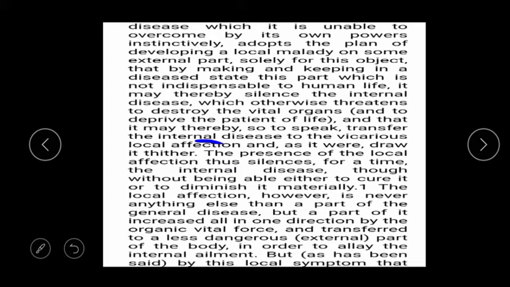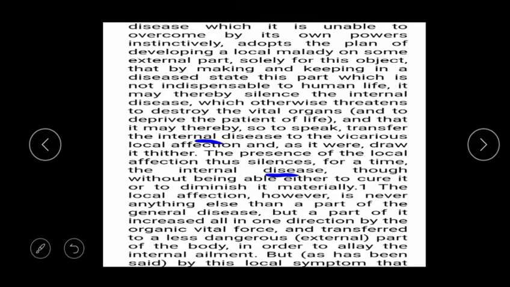Is the internal disease cured by this local affection? No, it is only silenced for a time, without being able either to cure or materially diminish it. The local affection only silences the disease but does not cure or diminish it.